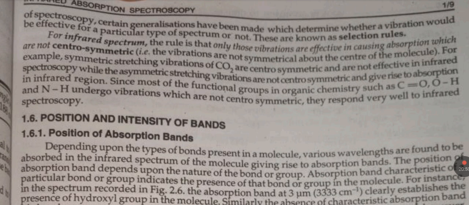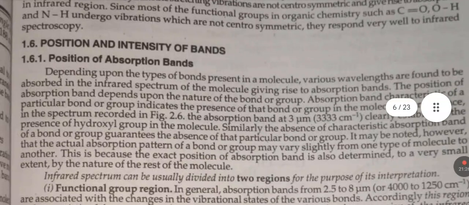That is, vibrations are not symmetrical about the center of the molecule. For example, symmetrical stretching vibrations of CO2 are centrosymmetric and are not effective in infrared spectroscopy, while the asymmetric stretching vibrations are not centrosymmetric and give rise to absorption in the infrared region. Since most of the functional groups in organic chemistry, such as C=O, OH and NH, undergo vibrations which are not centrosymmetric, they respond very well to infrared spectroscopy.